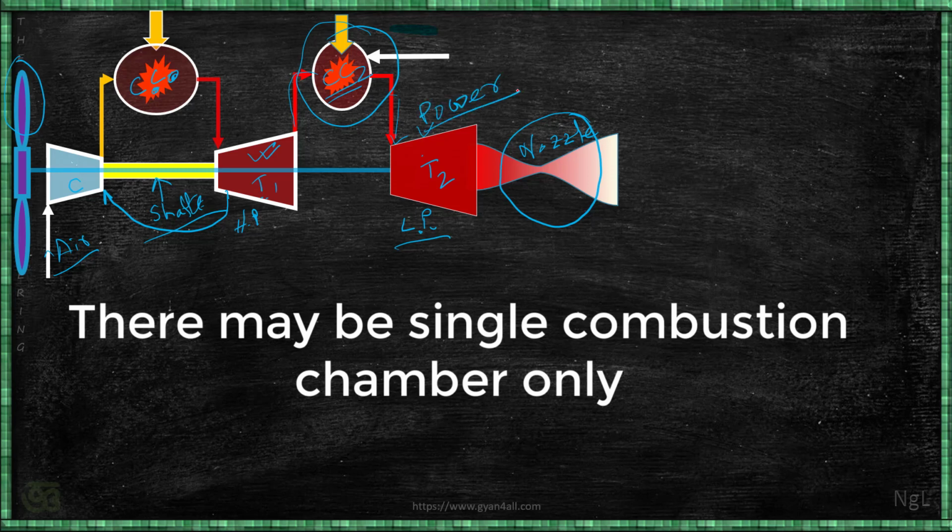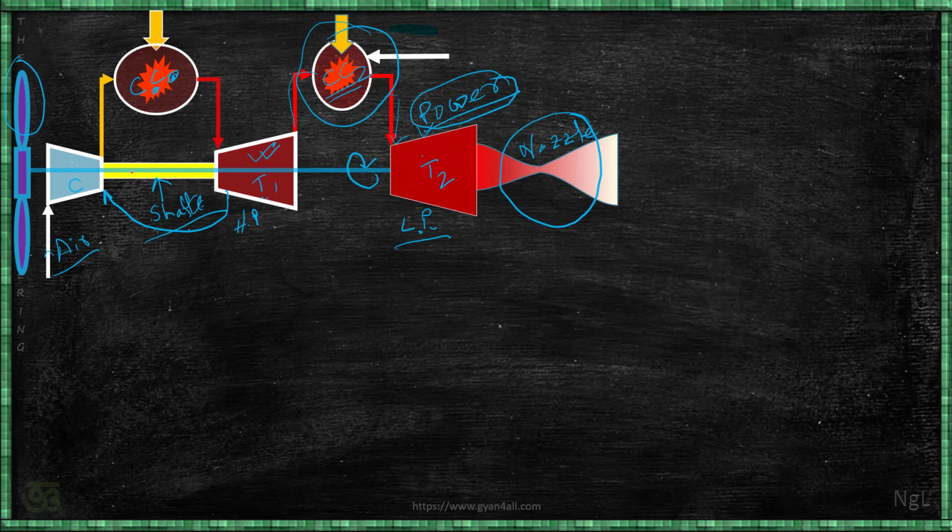Although it is LP turbine, it will produce maximum power, and this power is transmitted through this shaft, which is a concentric shaft. This shaft passes through the yellow shaft, and this will go to the propeller. So the propeller receives the power from the low pressure turbine, maximum power. So that will propel the engine mainly.